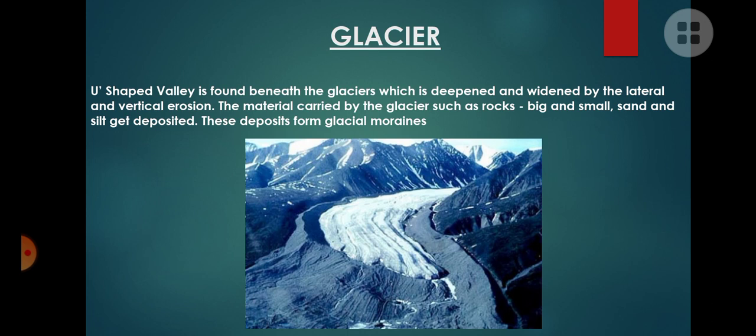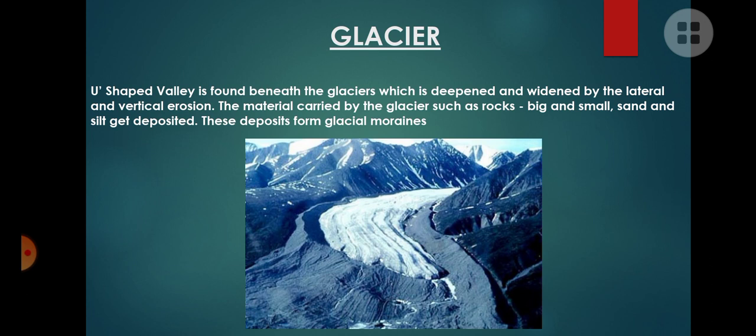And moraines. Okay, and the next topic is what are glacial moraines. So the U-shaped valley that is formed by the glaciers, which is deepened and widened by the erosion, the materials carried by the glaciers, rocks and small big rocks, and the other deposits, they form glacial moraine.